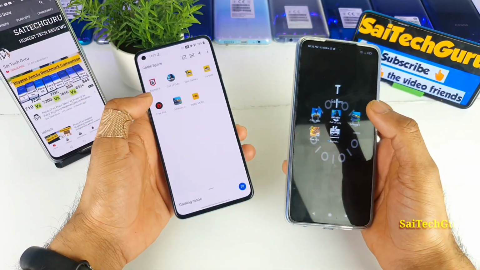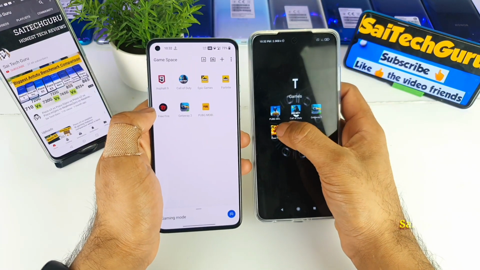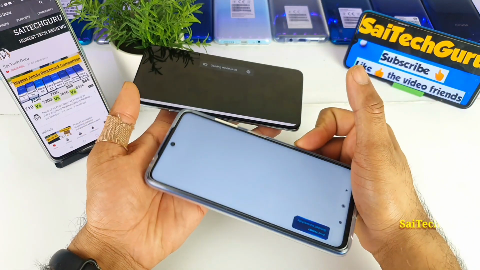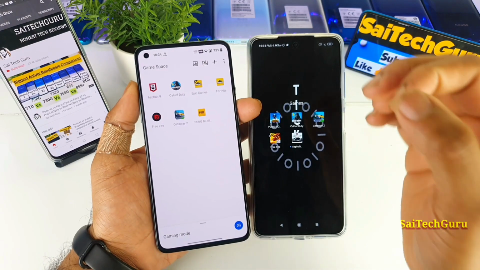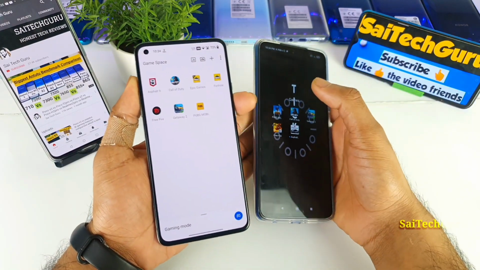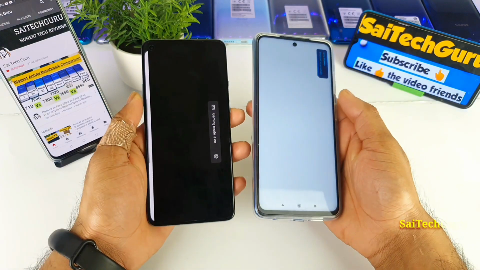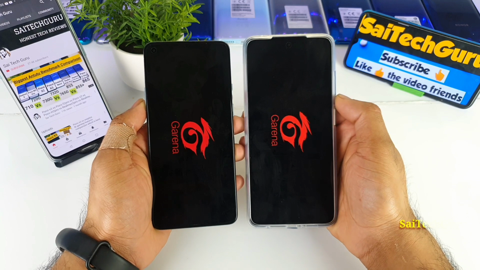Now let me try to open the other game, which is Free Fire. As you can see, it is the Free Fire game, and let me try to open the game at the same time. So let's see which phone will actually open faster. There's a little bit of delay before, so let me try to open it at the same time right now. And right now I did try to open the game at the same time.